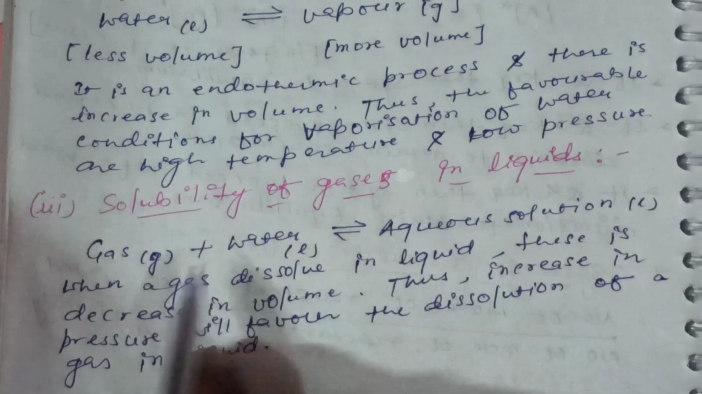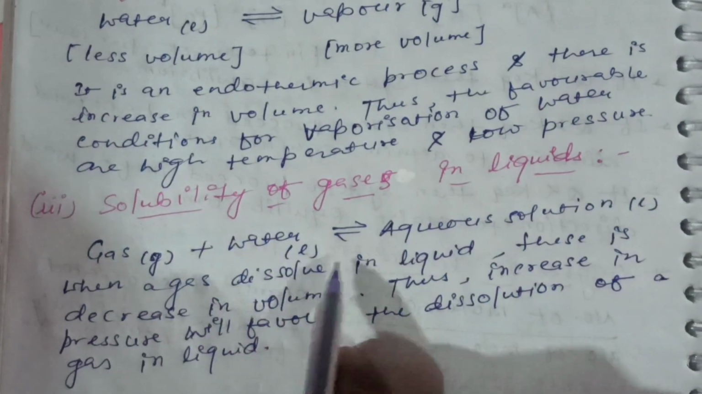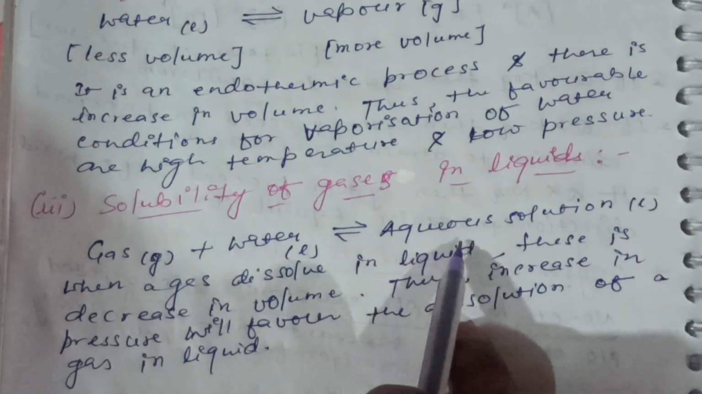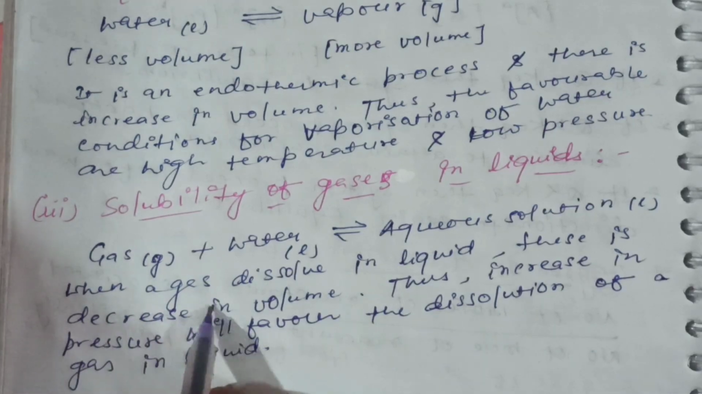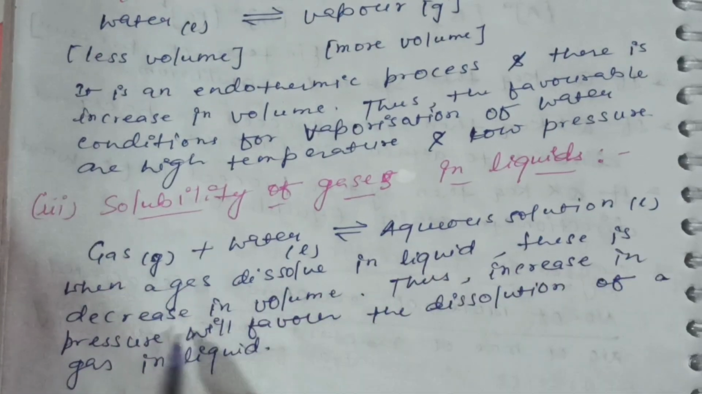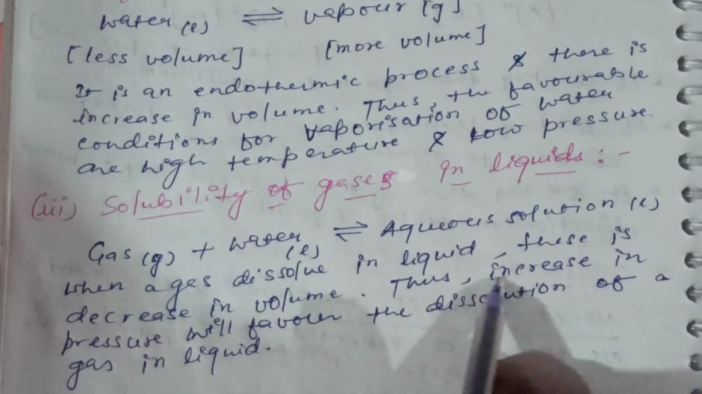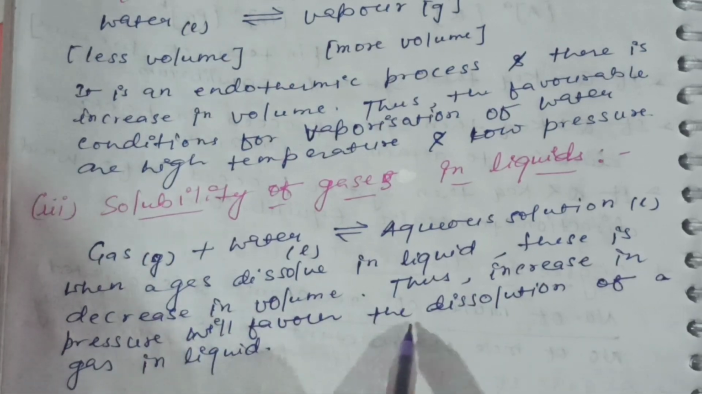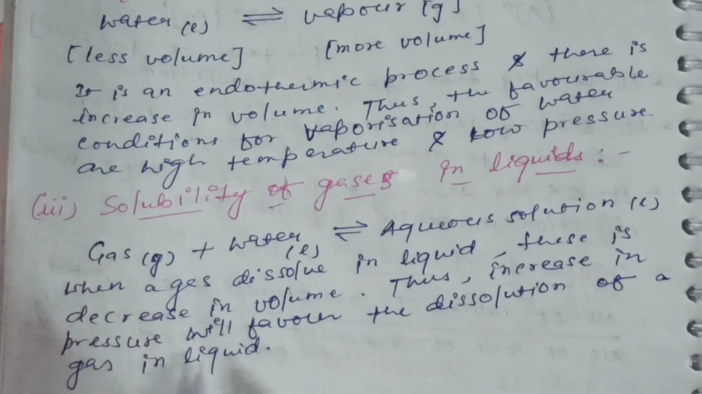Solubility of gases in liquids: gas (g) + water (liquid) ⇌ aqueous solution (l). When a gas dissolves in liquid, there is a decrease in volume. Thus, the increase in pressure will favor the dissolution of gas in liquid.